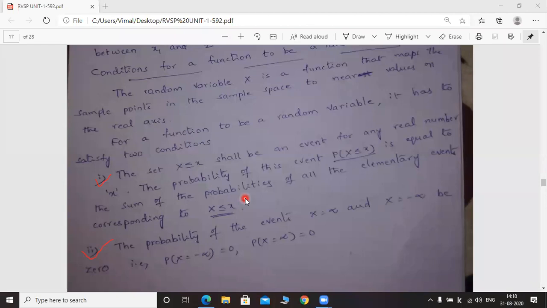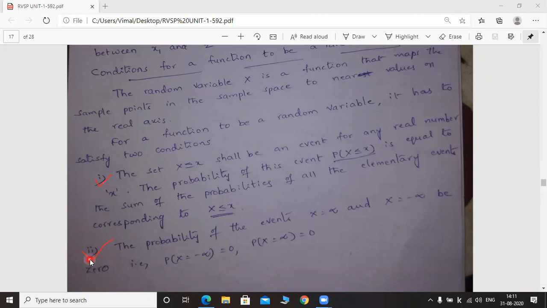Okay, capital X less than or equal to 5 means capital X takes the values of 0, 1, 2, 3, 4, 5. Okay, these 6 values X will take. So capital X will take the values from 0 to 5. That is the meaning of this sentence, because small x value is taken as 5, for example. Okay, it is not a fixed value. Just to explain this condition, I have taken small x value as 5. So capital X less than or equal to 5 means capital X takes all the values from 0 to 5.